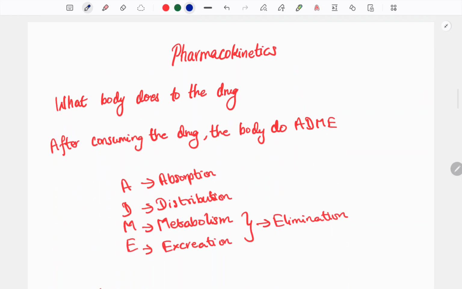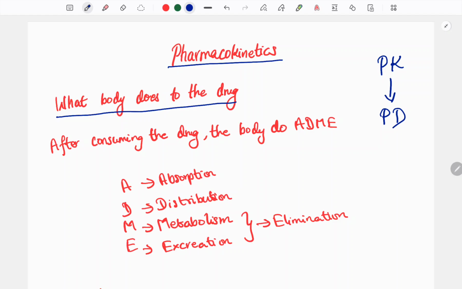Now we will go into pharmacokinetics. What is pharmacokinetics? What the body does to the drug. Actually, first pharmacokinetics, next pharmacodynamics. If I eat the tablet, first pharmacokinetics happens, and second pharmacodynamics.